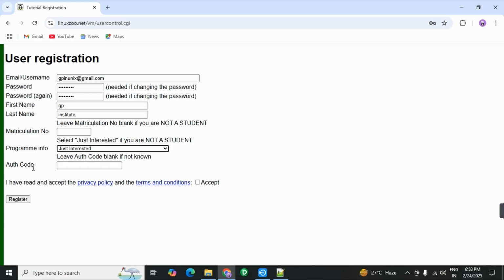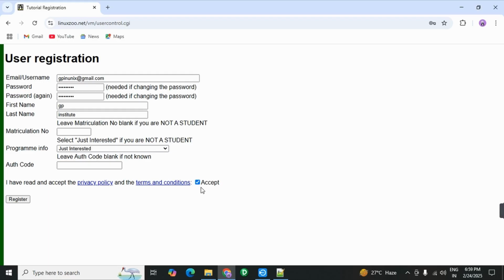Next, no need to enter any code, just leave it. And finally, accept privacy policy and terms and conditions. Okay, it's very simple. You have to provide Gmail and password, first name, last name, and program info is just interested.